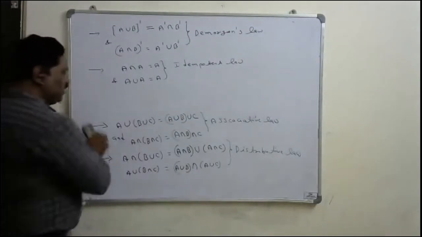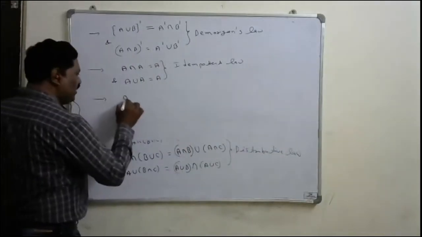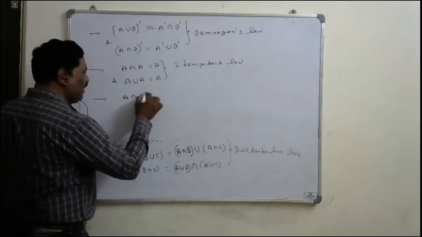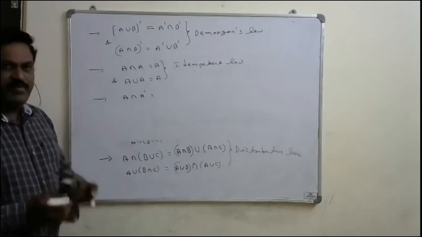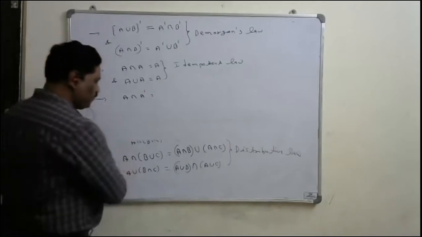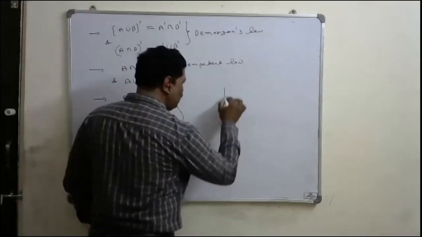Okay. Similarly, if we consider A intersection A complement, or A dash, what is it? Just take this Venn diagram.